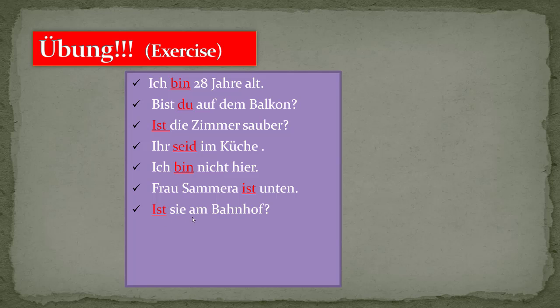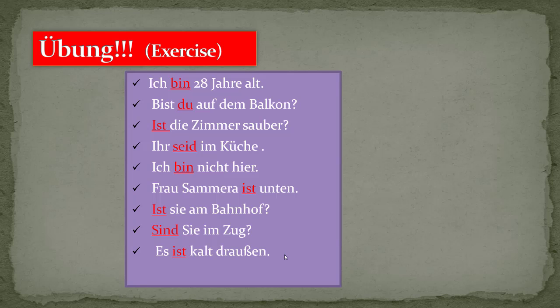Ist sie am Bahnhof? Is she at the station? Sind sie im Zug? They are in the train. So here pay some attention: a capital S is for they, and a small s is for she. Es ist kalt draußen.